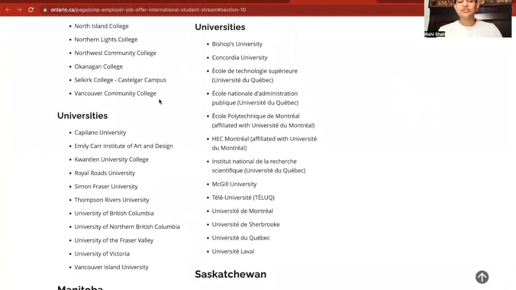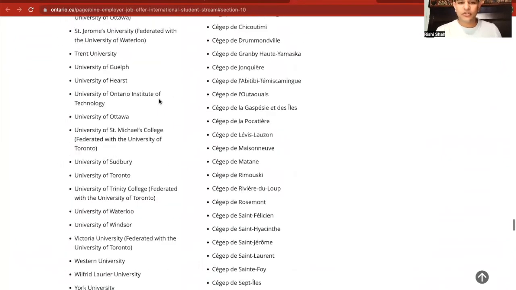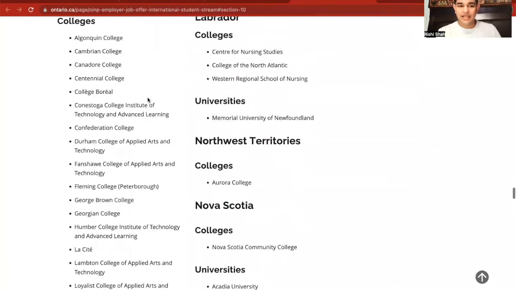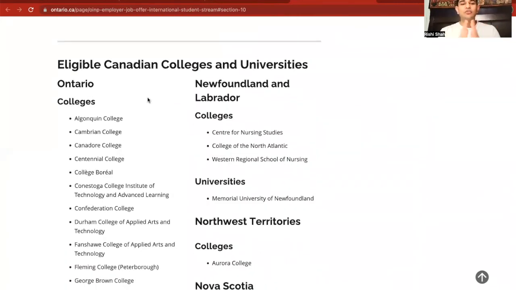Now, once you have caught all of these, what should you do? Remember, when you pick a university and you apply to it, ultimately your goal is to get a permanent employment in the province. Say, for example, you picked Cambrian College in Sudbury. You want to be able to find the employment in Ontario in order to have a streamlined process for the provincial nominee program only. You get the employment in category A, B, or 0. All managers are automatically 0. A and B are very strong contenders.